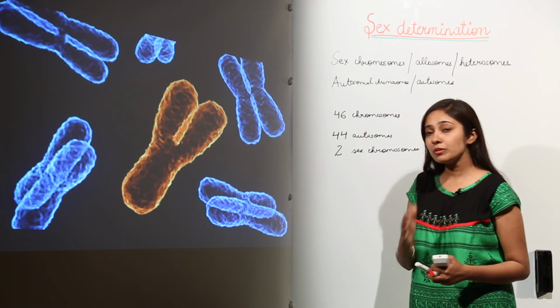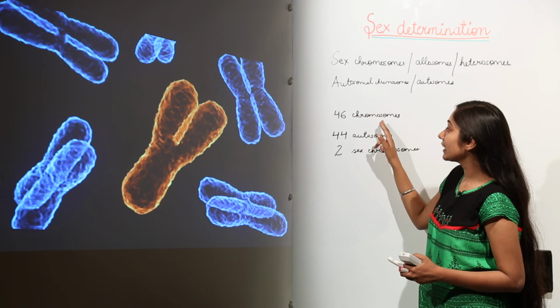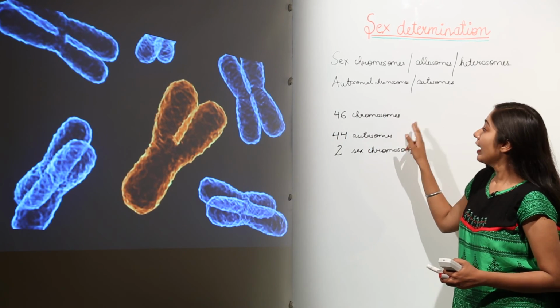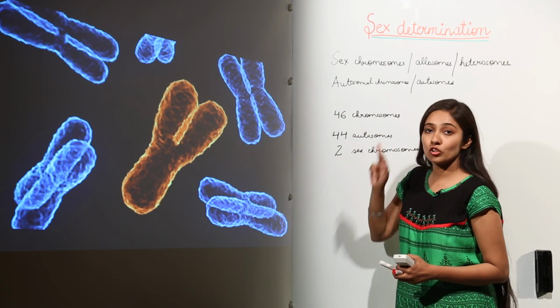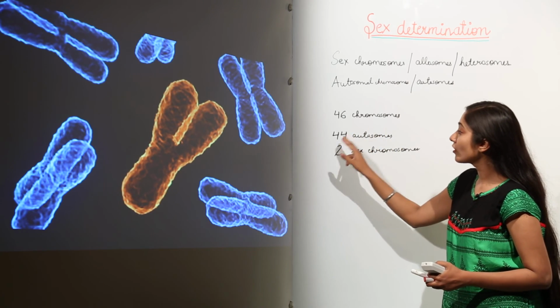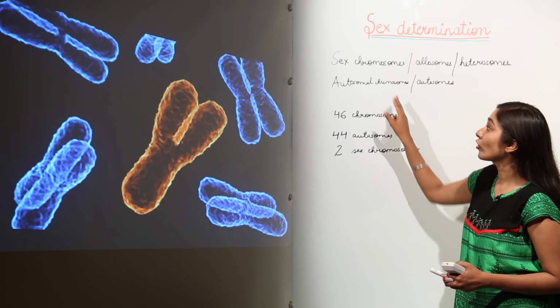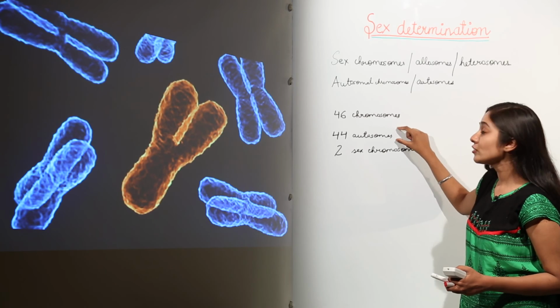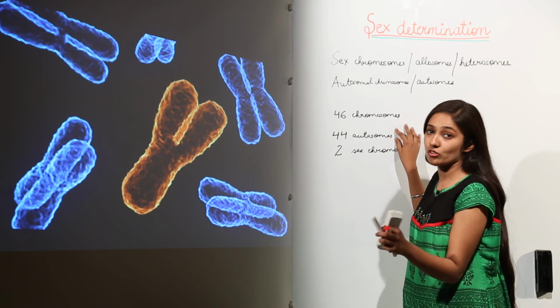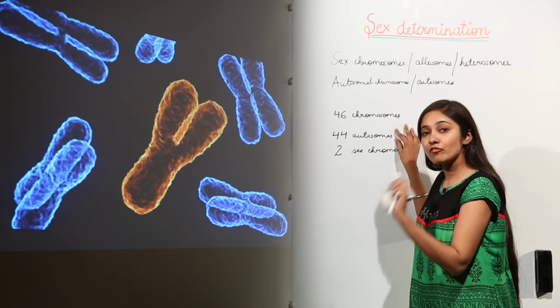In the case of human beings, there are 46 chromosomes in all, and out of these, human beings have 44 autosomes, means autosomal chromosomes, that are going to encode for the somatic traits of the body, except for sex determination.